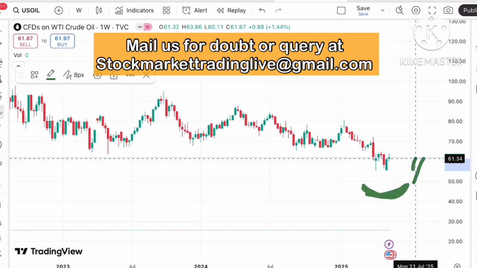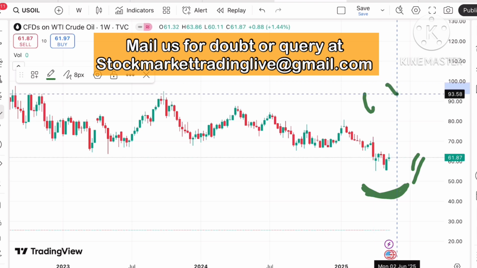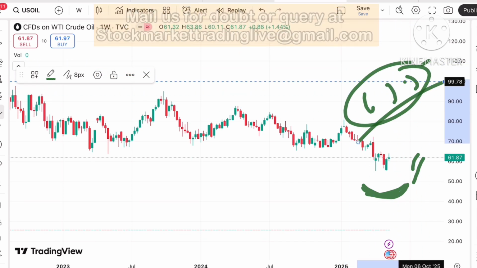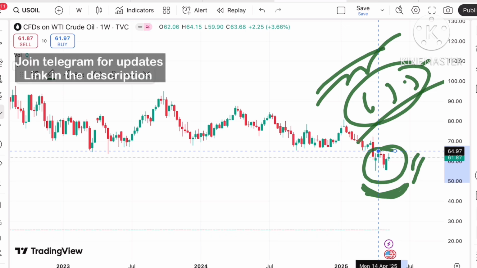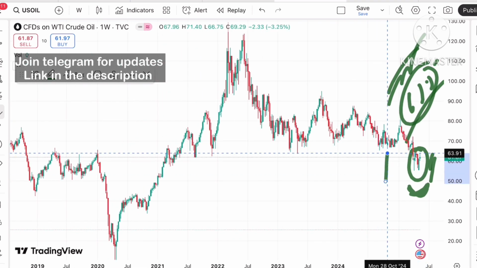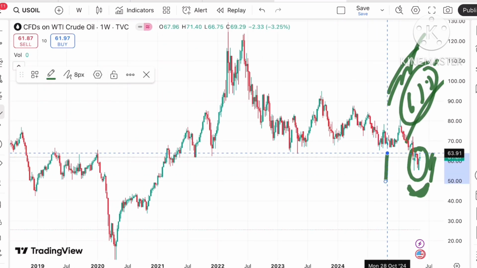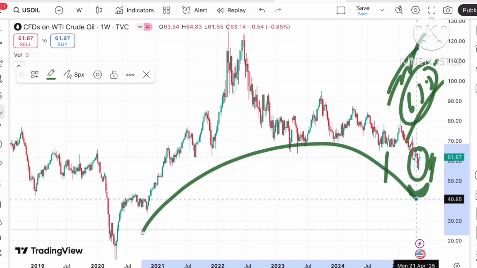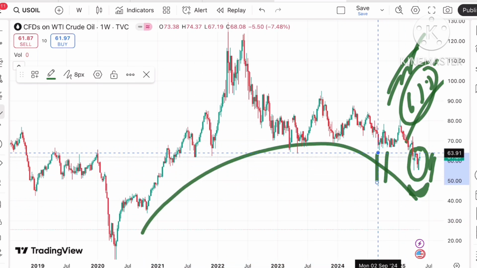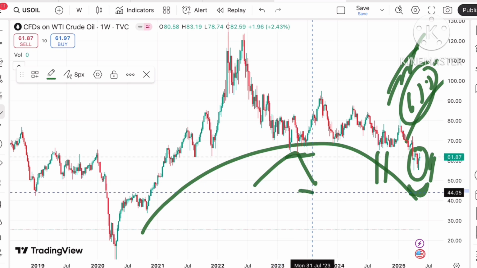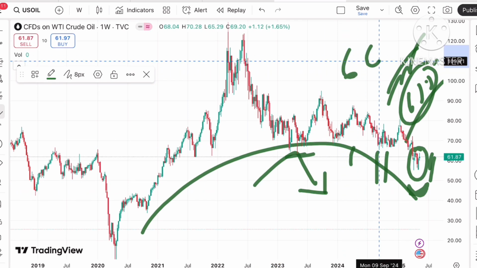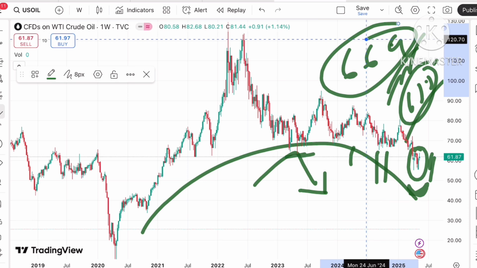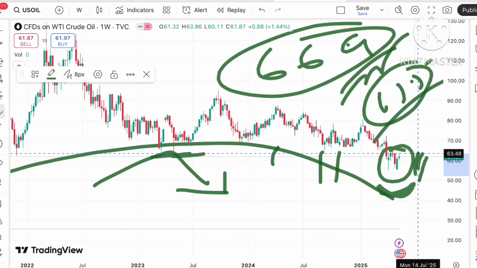There is a higher chance that it will go above a level of 63.5 because this level is already weak, so chances are high it will cross this level and we can see further upside movement above a level of around $63.9, because a clear U pattern is forming and 63.9 is already tested, so we can see a bounce back. If it starts going above this level, the probability of going towards 66.9 will be there. If it keeps sustaining above this level, we can see further upside.